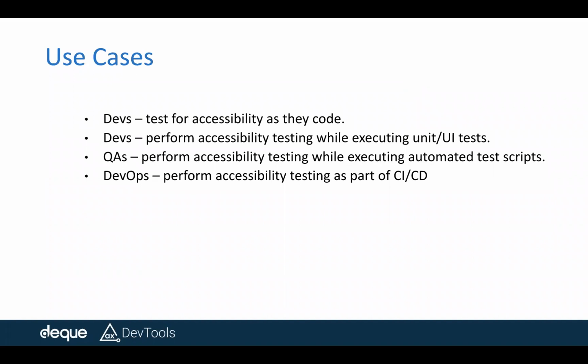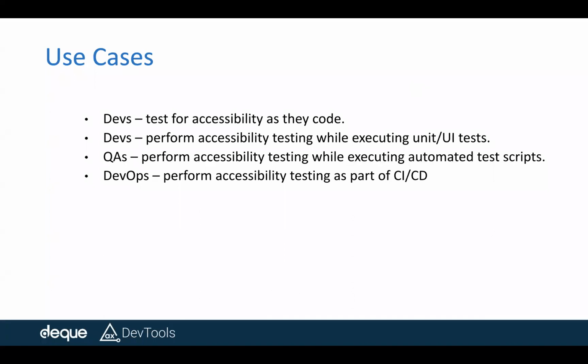The second scenario is as a developer, I want to run my unit test suite after I am done with my development procedures. Then I want accessibility testing to be part of that automation workflow. In this scenario as well, you can use our API. The third scenario is use cases for QA. As a tester, I want to perform accessibility testing of my application while doing regression testing or any automated test scripts. So even in this scenario, you can use our API.